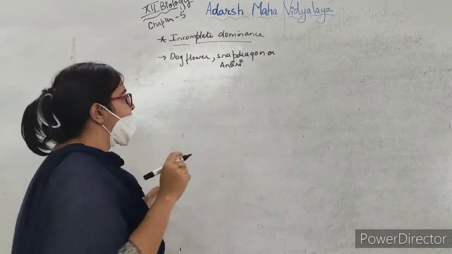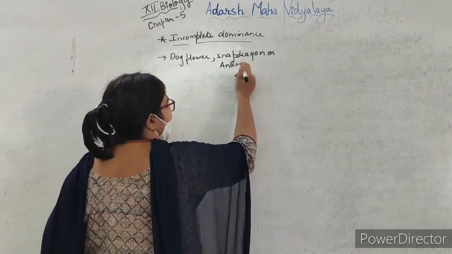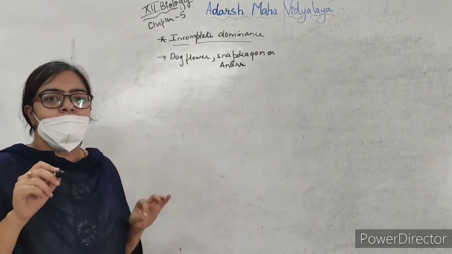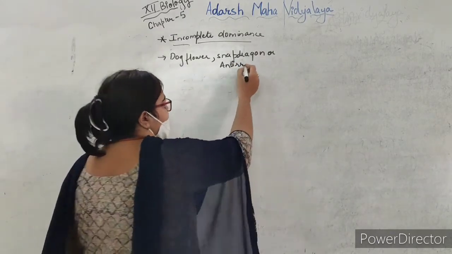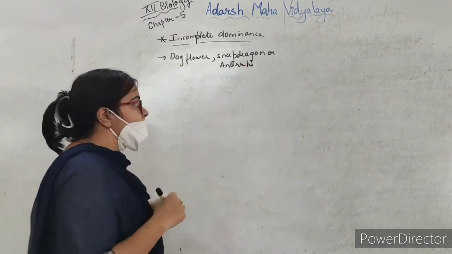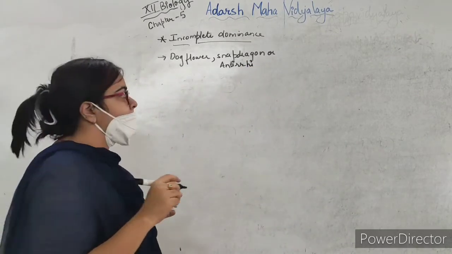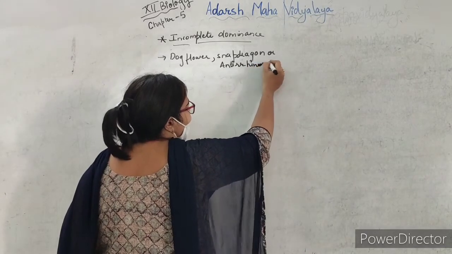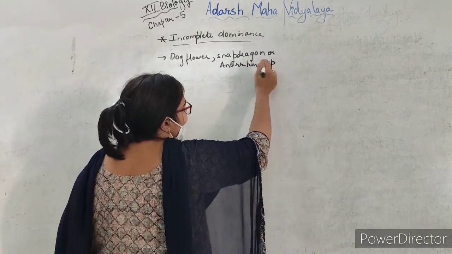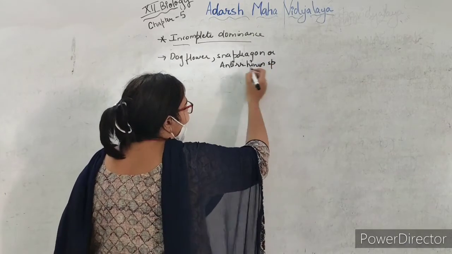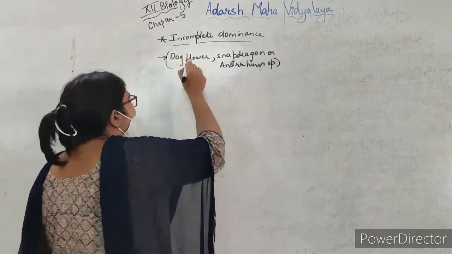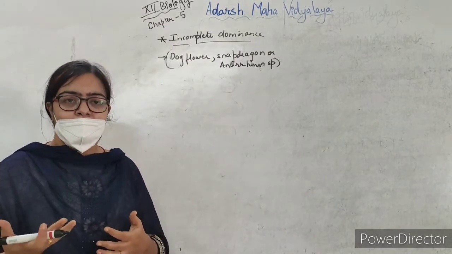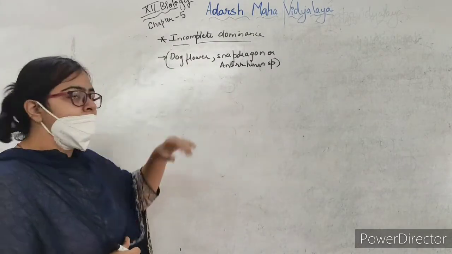You have to keep in mind that it is a double R here. Antirrhinum majus species. In this plant he saw a specific other mechanism which he called incomplete dominance.